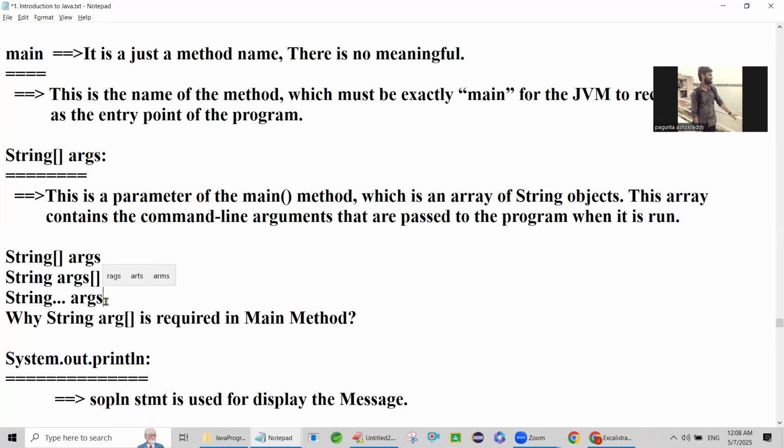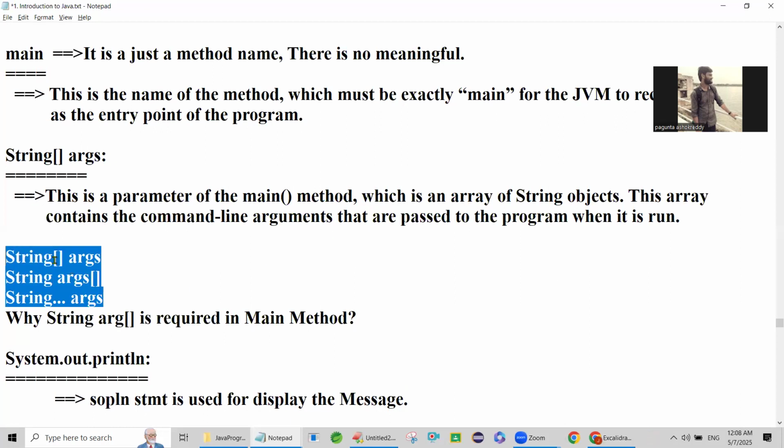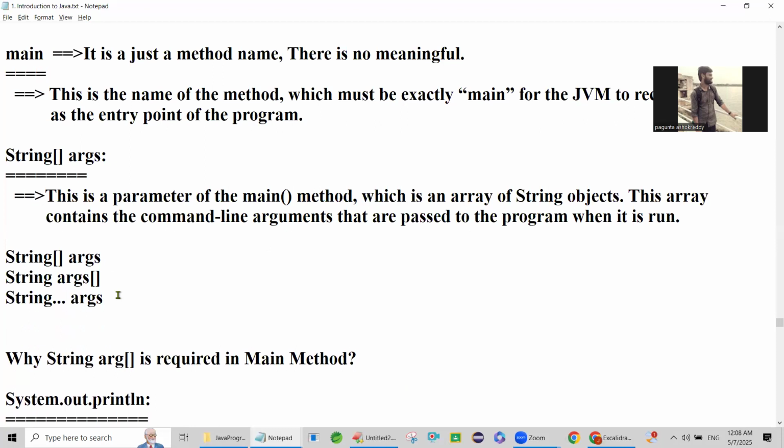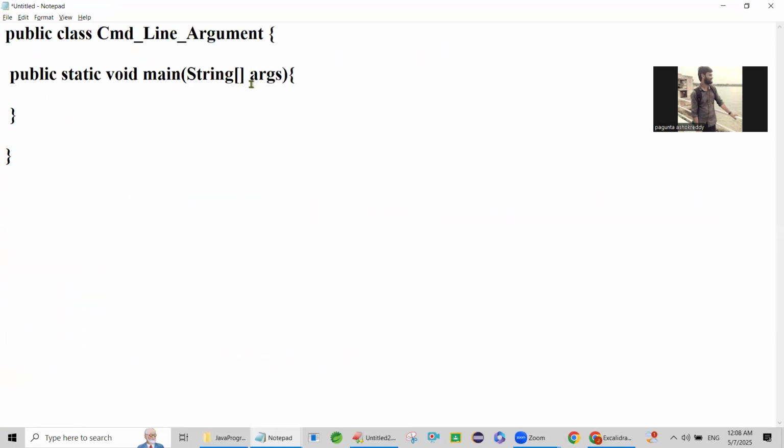You can write it any way, but don't give a space. This is also accepted. We'll see the same thing.